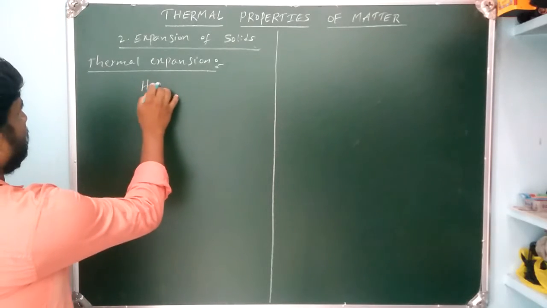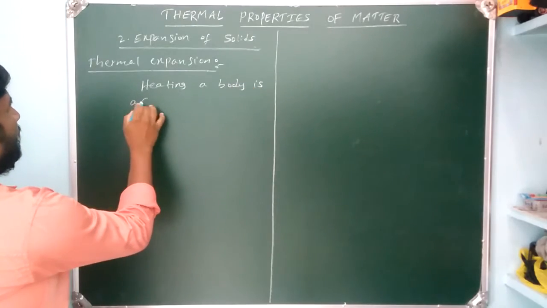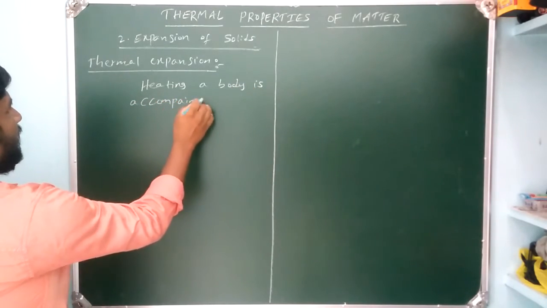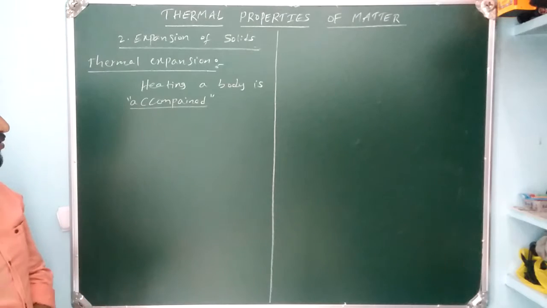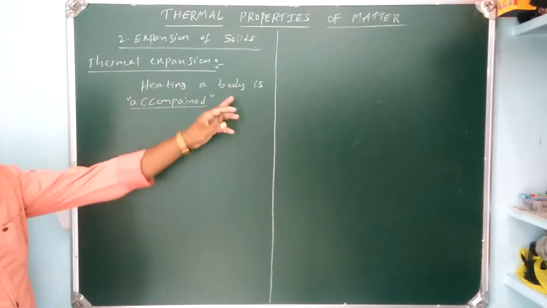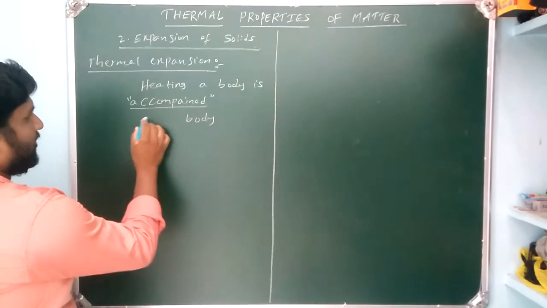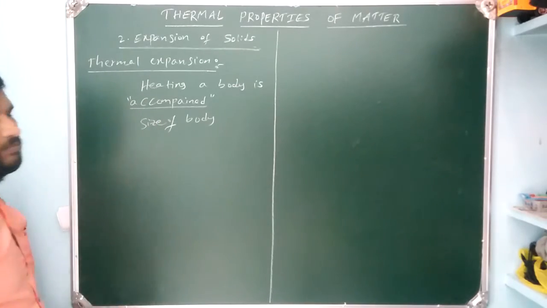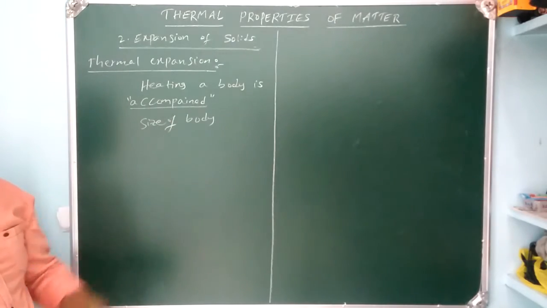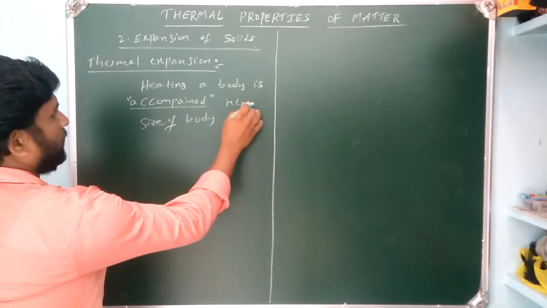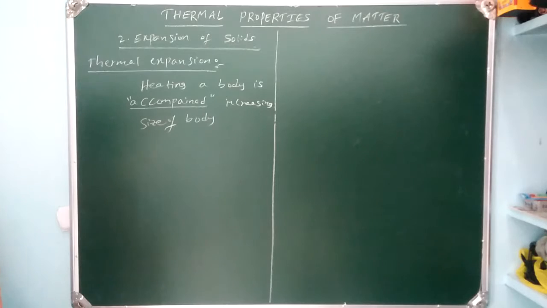Heating a body is accompanied by increasing the size of the body. Accompanied means come together, or moving along with each other. Okay, heating a body is accompanied by increasing the size of a body. We can call this thermal expansion.